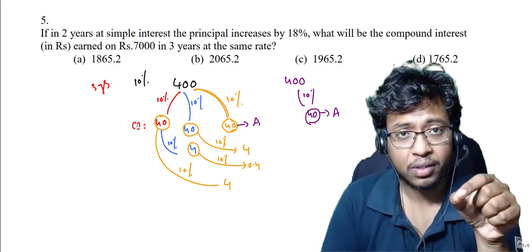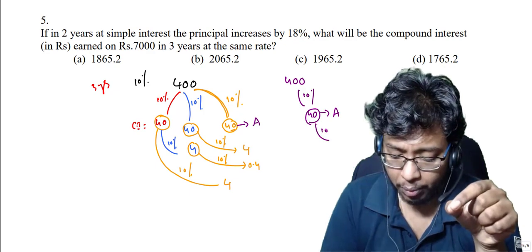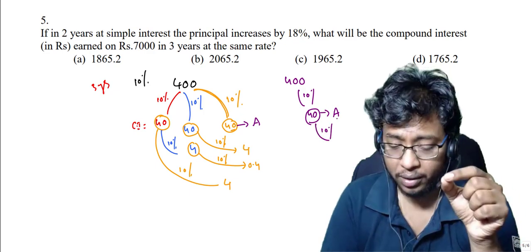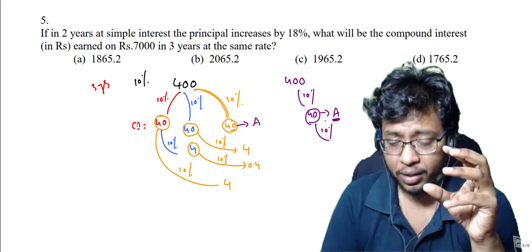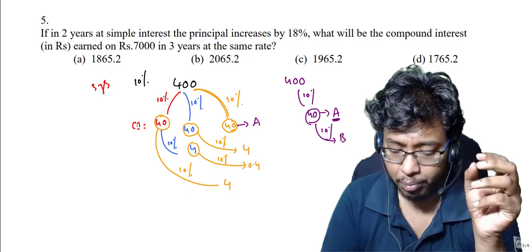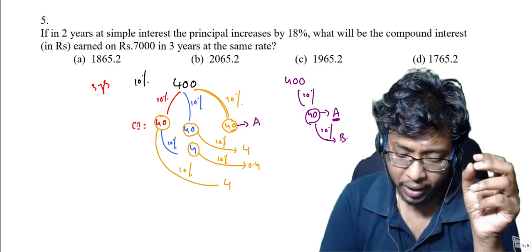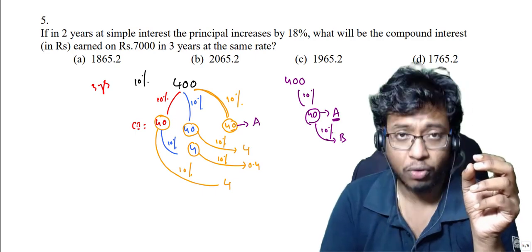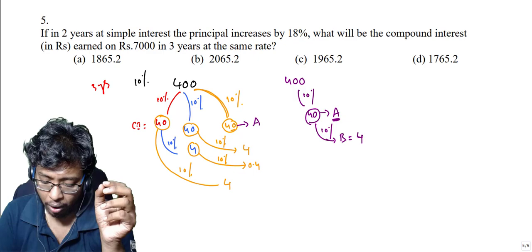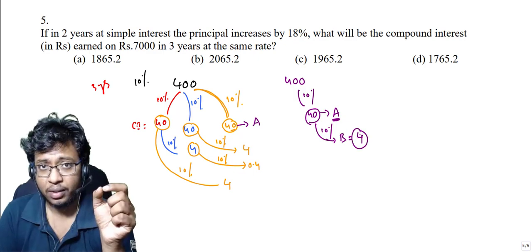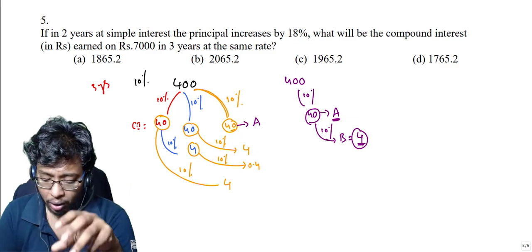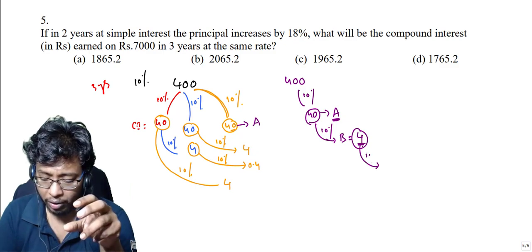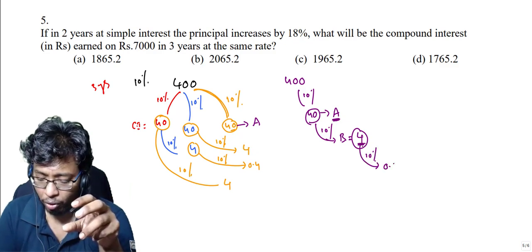My previous interest is 40, so 10% on 40, that means whatever A is there. When we calculate the interest on this A, I will mark it as B. How much did I get? 10% of 40 means 4. Now C is the interest on B, the latest one. The interest on this one I will mark as C, that means 0.4 will be my C.